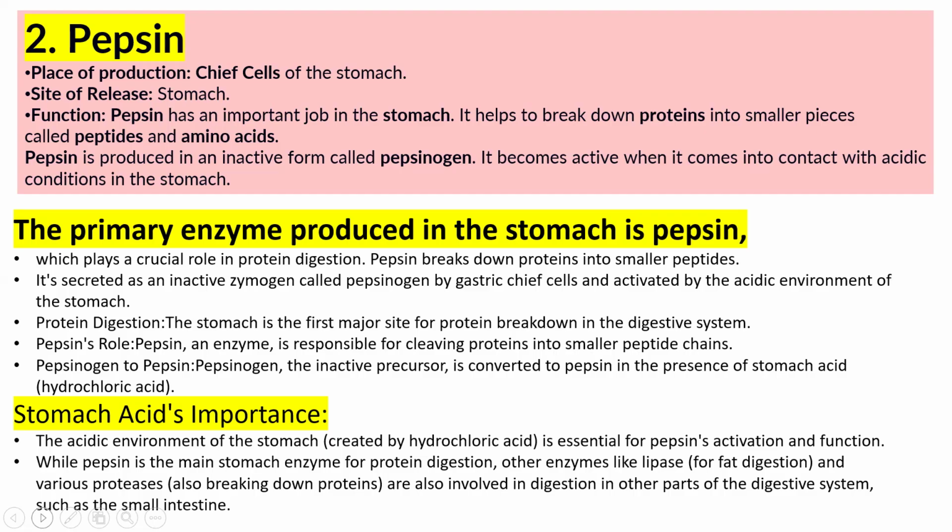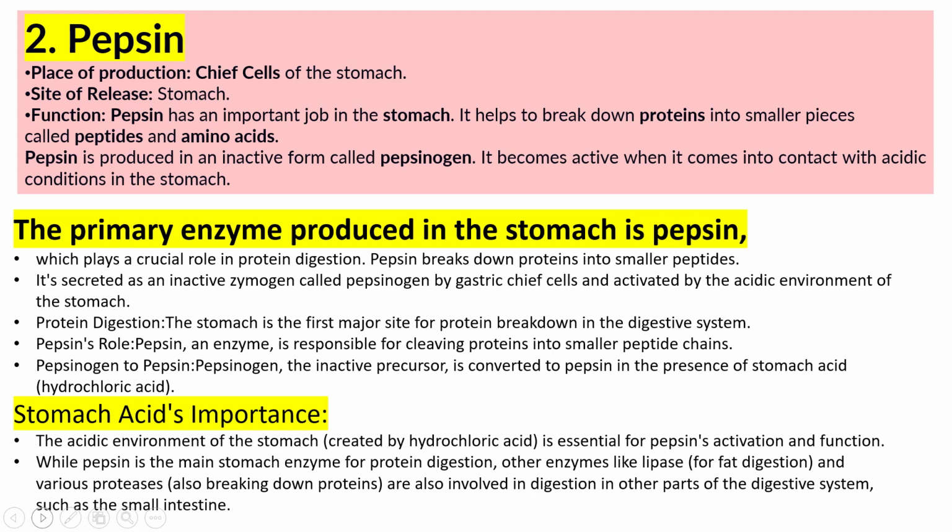It becomes active when it comes into contact with the acidic environment of the stomach because of hydrochloric acid. When pepsinogen meets hydrochloric acid, it becomes active and helps in the digestion of protein into peptides and amino acids.